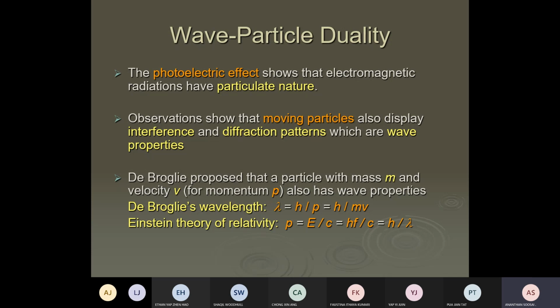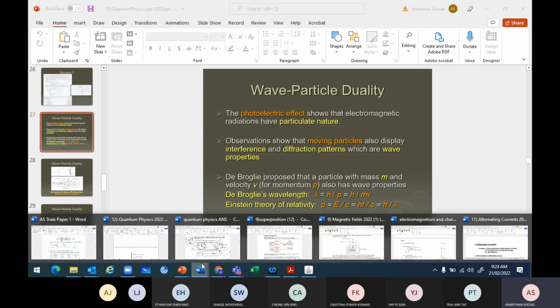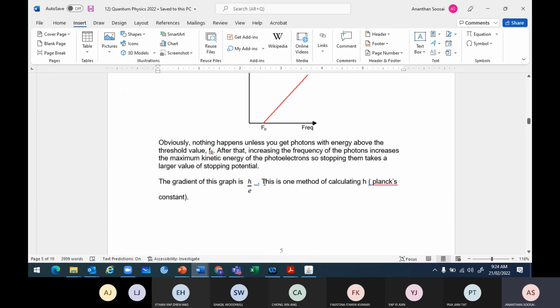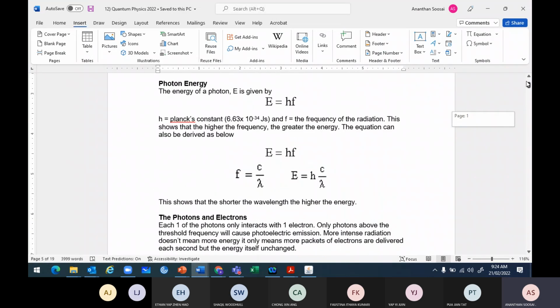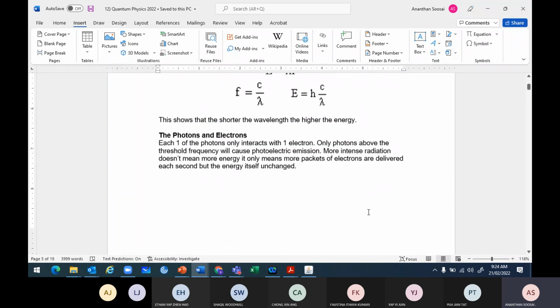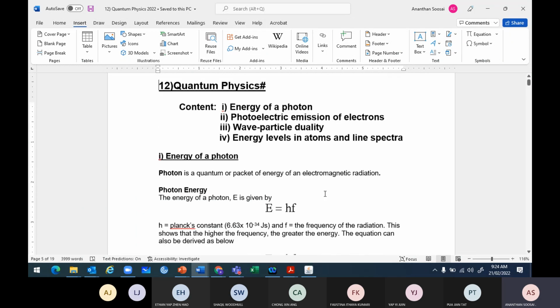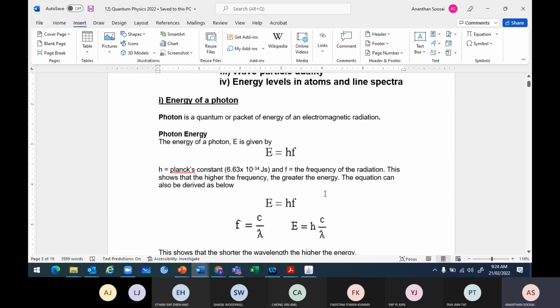Can you calculate what is the wavelength possessed by Usain Bolt, the de Broglie wavelength?